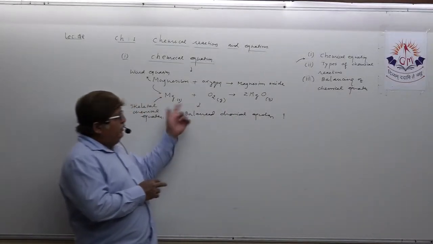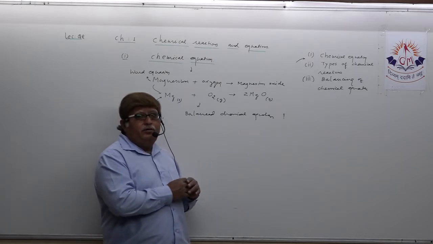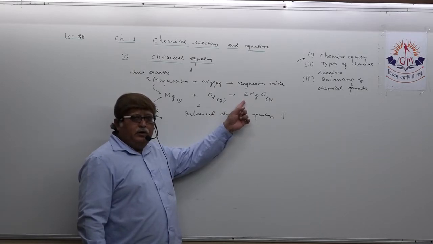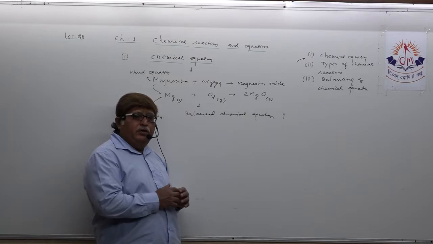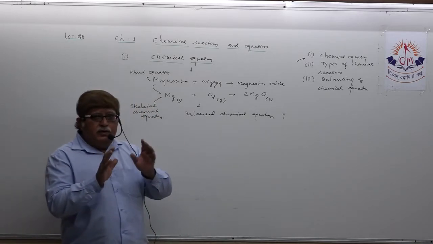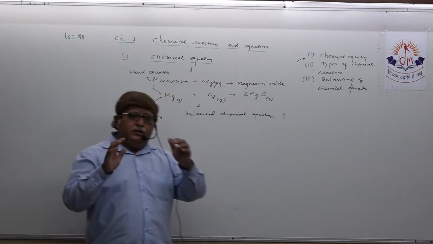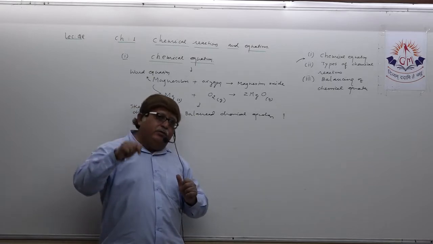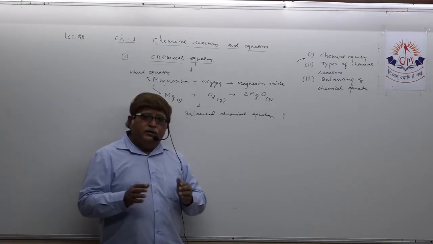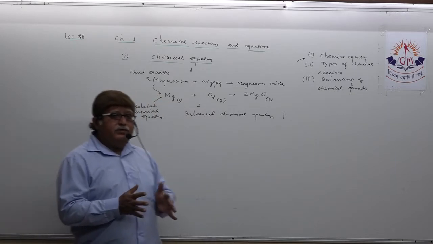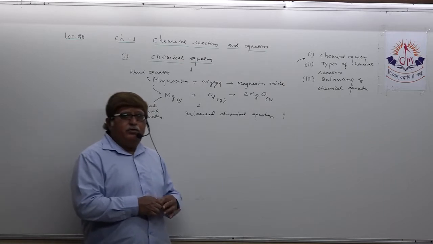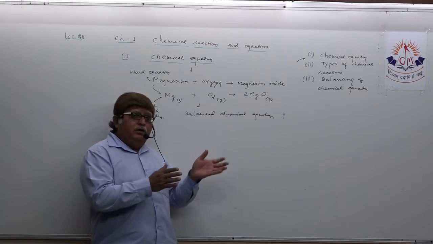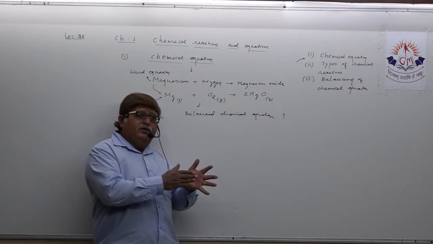So when you are trying to balance the chemical equation, what you are doing is utilizing some prefix numerals, without altering the formula of the compound, to equalize the number of atoms of each element on both sides, LHS and RHS, reactants and products. In doing that, you are trying to maintain the law of conservation of mass, which says that mass can neither be destroyed nor created. Understand? So total mass remains constant before the reaction and after the reaction.